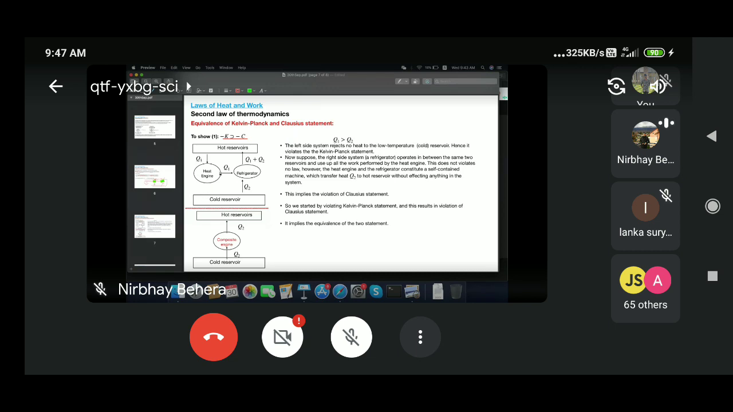What did the Kelvin-Planck statement say? That you cannot have any engine which can work at 100% efficiency, or you cannot only extract heat and convert it into work without rejecting any heat. That is what it is. So there is no heat rejection to the cold reservoir. That is why it is a violation of the Kelvin-Planck statement. I start like this.